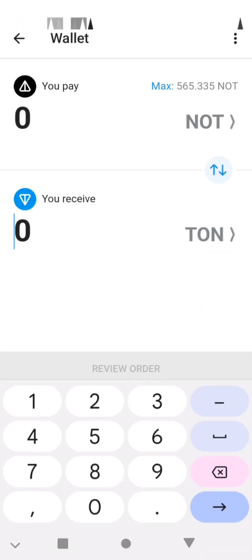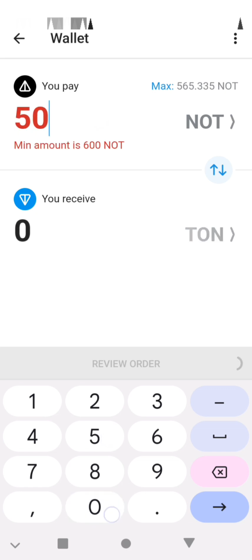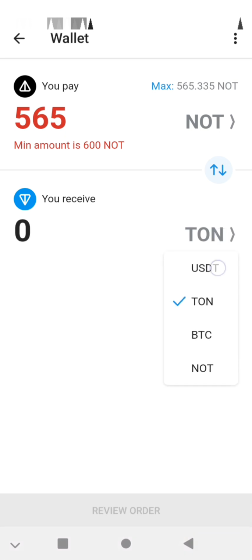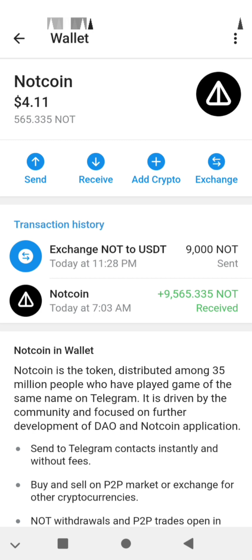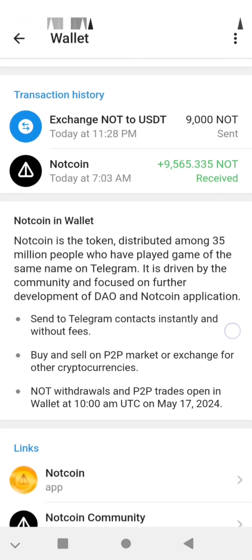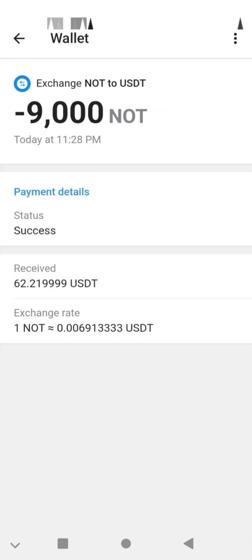Like I told you, some people never believe, but what I explained, it happened. Notcoin is now launched, and it's launched at a huge price, like you see, and it will rise. We don't know exactly, but we can exchange.